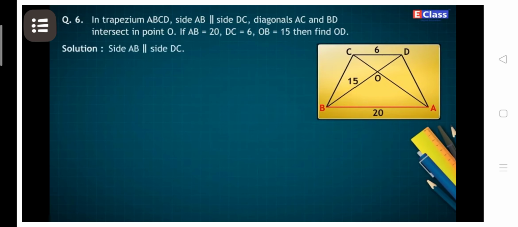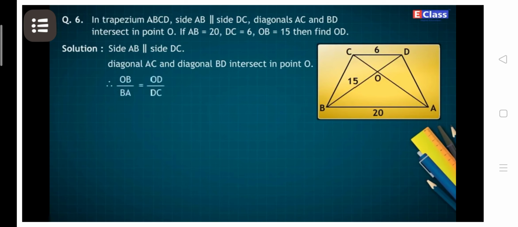Solution. Side AB is parallel to side DC. Diagonal AC and diagonal BD intersect in point O. Therefore, OB upon BA is equal to OD upon DC. By putting the given values in the equation, 15 upon 20 is equal to OD upon 6.